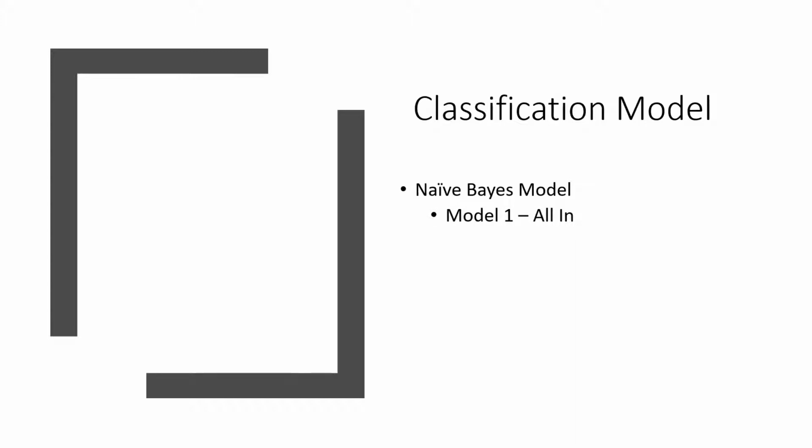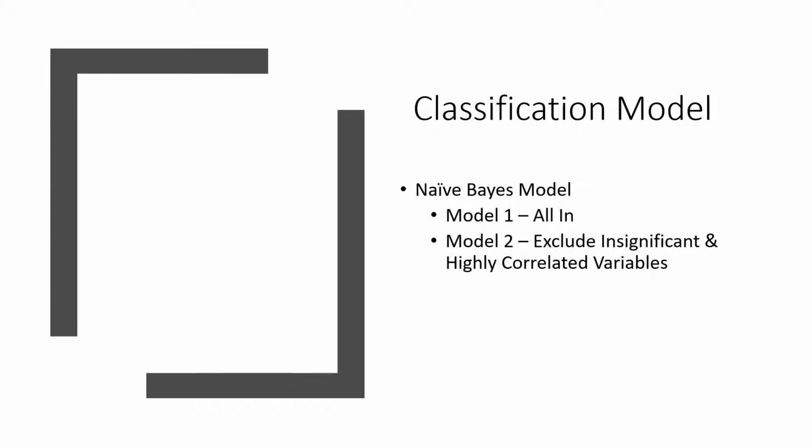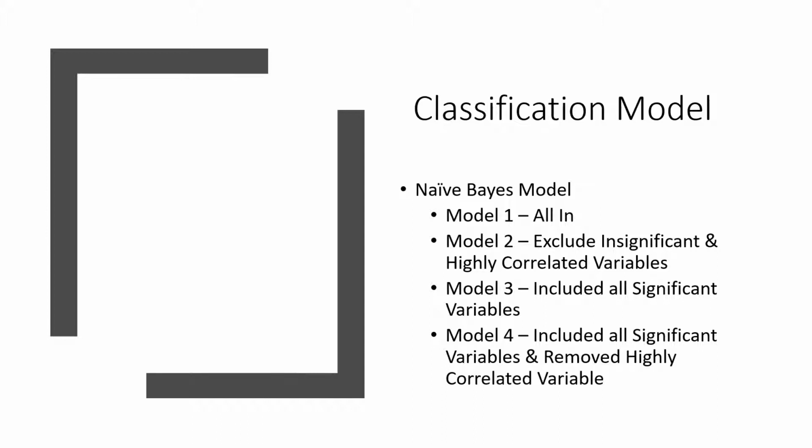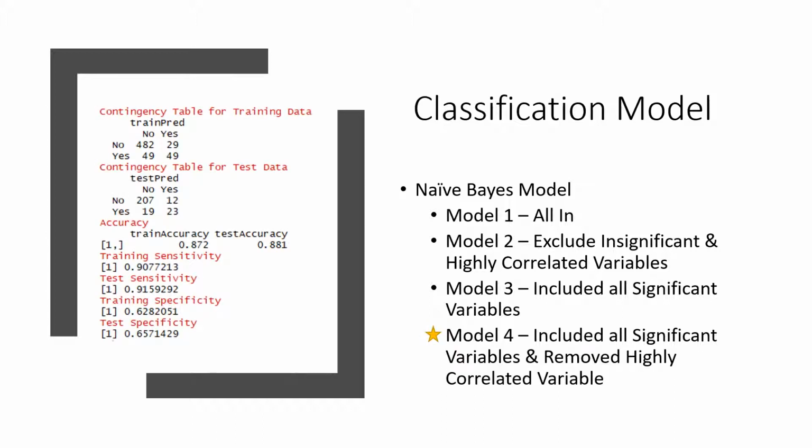First, we put a model that included all of the variables, then a model that excluded all the factors that were not significantly affected by attrition, and a third model that only included all of the factors that were significantly impacted by attrition. Our final model, which was the best fitting model, we built off of the third model, but this time we excluded 2 variables that were highly correlated with several other predictor variables and could be reasonably explained by 2 variables that were still included in the model. So we just deemed the extras redundant and took them out. And this model had specificity and sensitivity measures over 60% for both the training and test sets. So this model was used to predict attrition in the validation data set you provided us with.